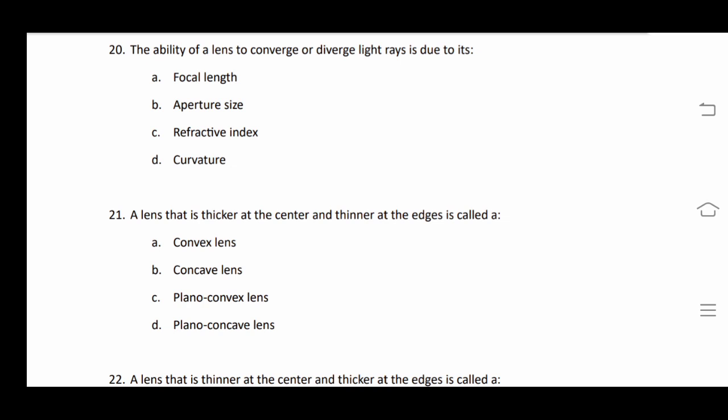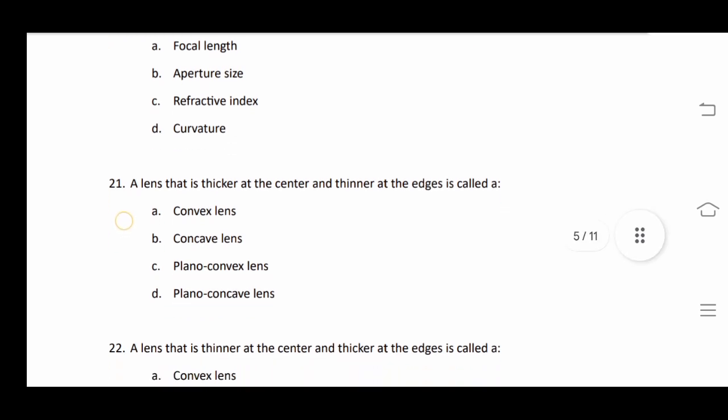So leave this question here. We will discuss this question in the next video. Moving on to the next question.